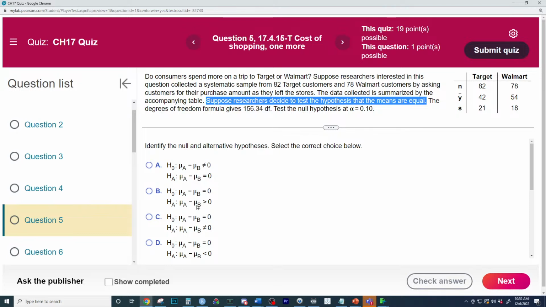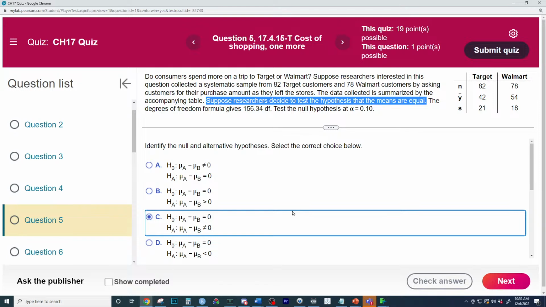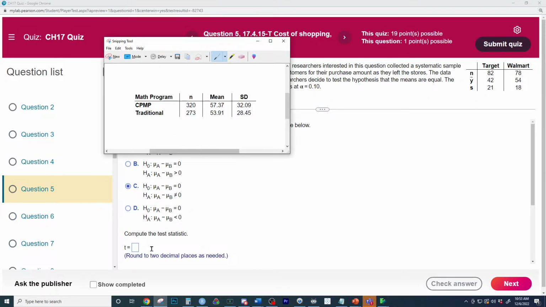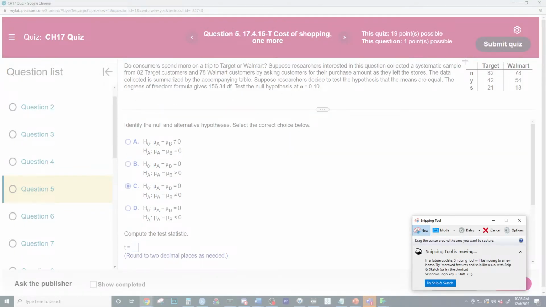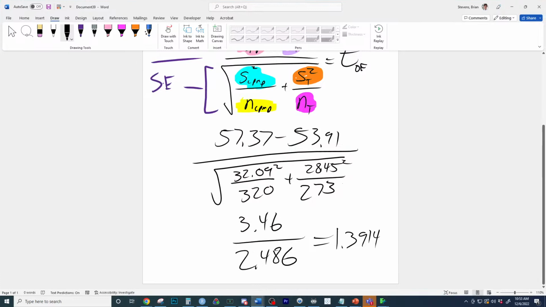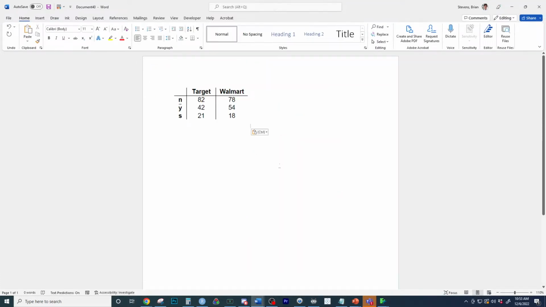So what would be the null hypothesis? The null hypothesis would be that the difference is what? If we talk about the average amount spent at Target and Walmart, it is equal to 0. And the alternative would be that it is not equal to 0. They give us the degrees of freedom here, which is really nice of them. And then this question basically boils down to a know your what problem. What is this question going to boil down to? That would be no difference.